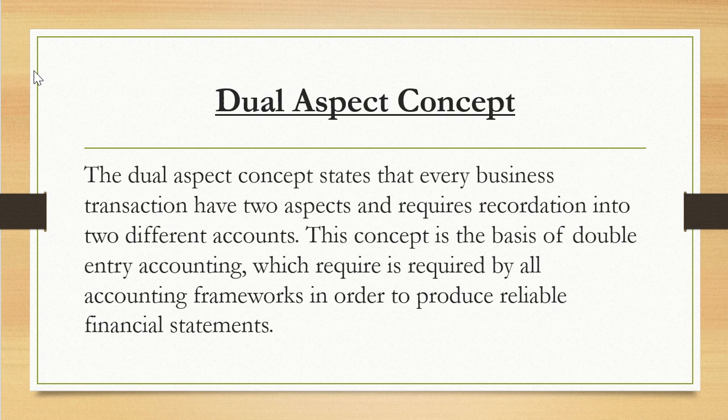Dual aspect concept. The dual aspect concept states that every business transaction has two aspects and requires recording in two different accounts. This concept is the basis of double entry accounting, which is required by all accounting frameworks in order to produce reliable financial statements.